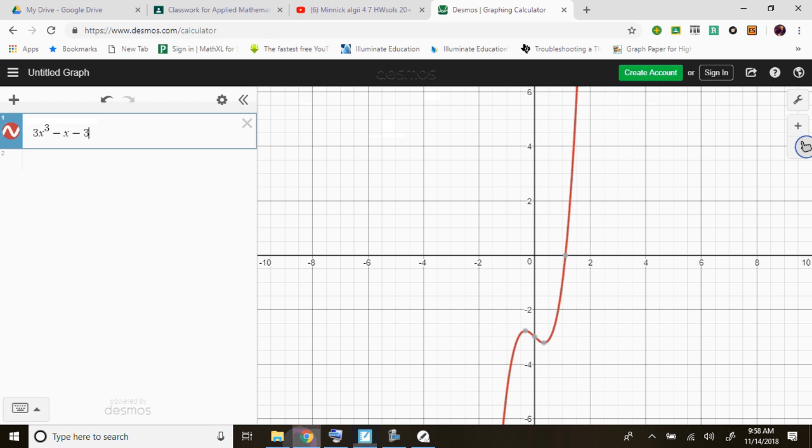As far as the increasing and decreasing intervals, from negative infinity up to that turning point, that is what we call an increasing interval. On this next segment from here to the next turning point, that's a decreasing interval. And then from here to infinity is an increasing interval. So those are the kinds of things that we're looking for on the rest of it. Does that make a little bit of sense?